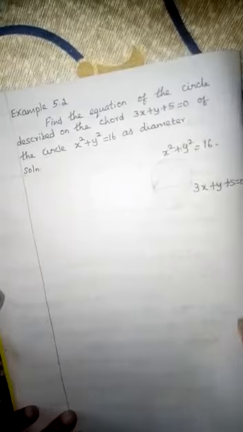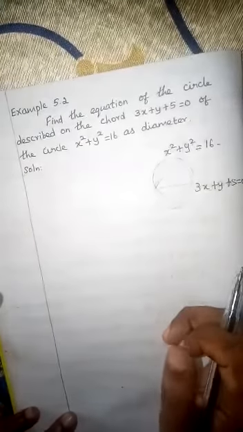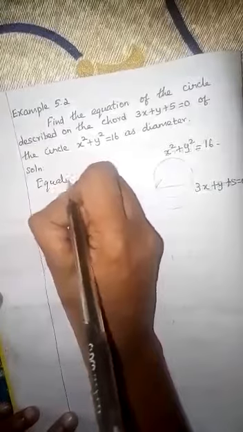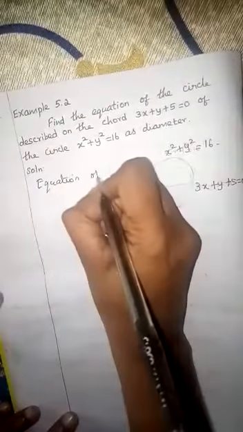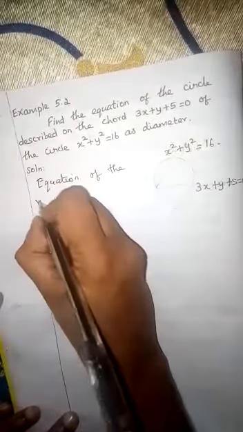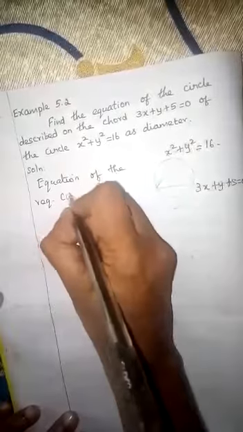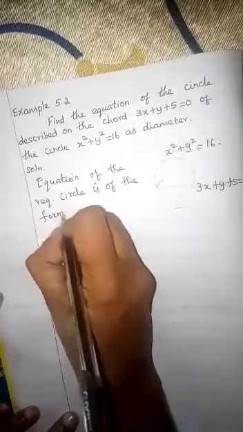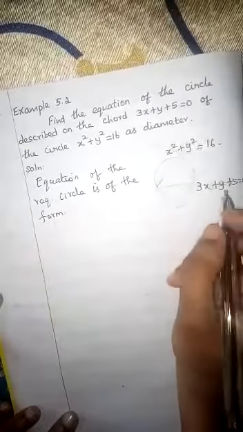We can write the equation of the required circle is of the form, that is, the required circle passes through the point of intersection of this circle and the line, isn't it?